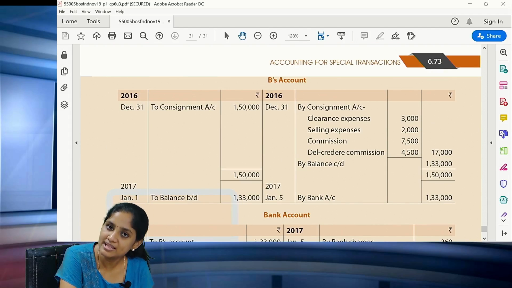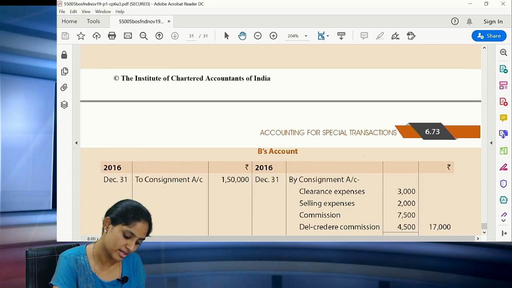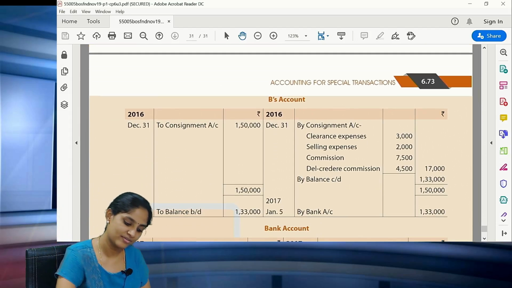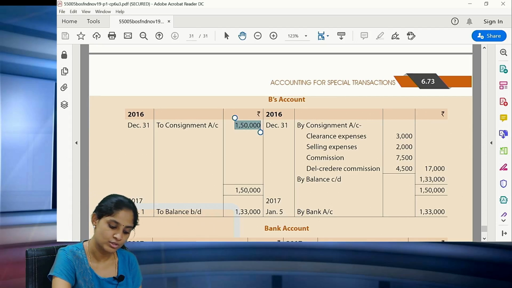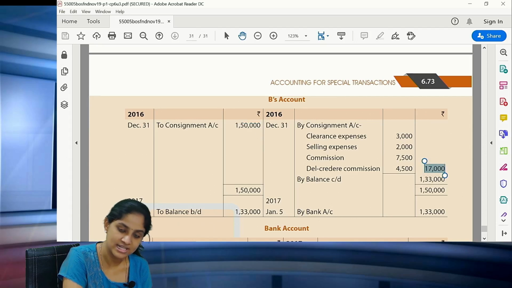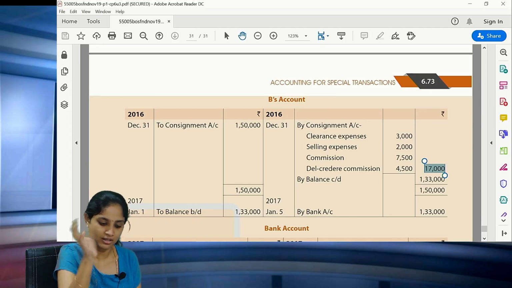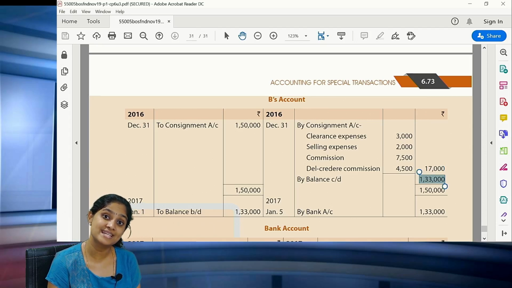B's account. What can be there in B's account? Now coming back, on the debit side, all of you please see, you have the sales. So 1,50,000 comes to the debit side. On the credit side, in B's account, you will show the expenses. So the total expenses are 17,000. I told you, no, the same thing is coming from the consignment account. So what is the balance, ma? 1,33,000.